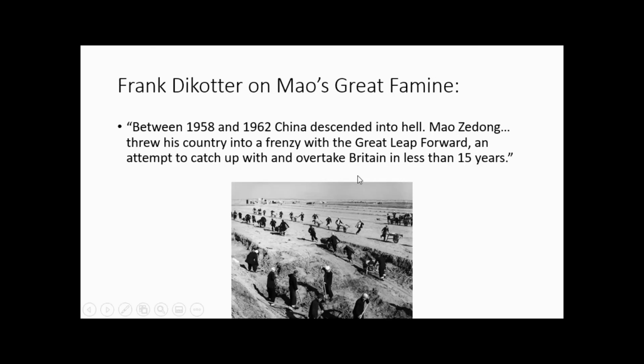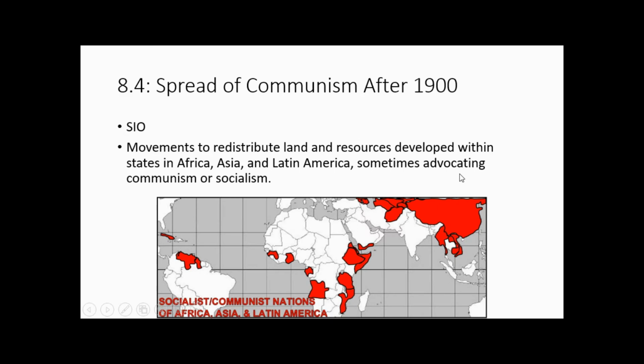Between 1958 and 1962, China descended into hell. Mao Zedong threw his country into a frenzy with the Great Leap Forward, an attempt to catch up with and overtake Britain in just a few years.